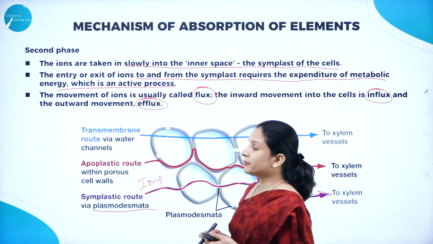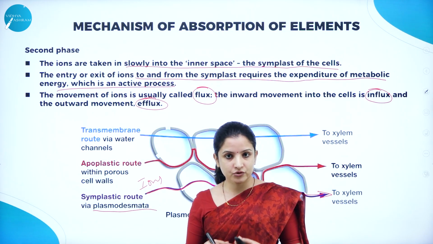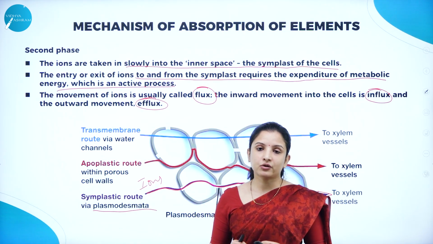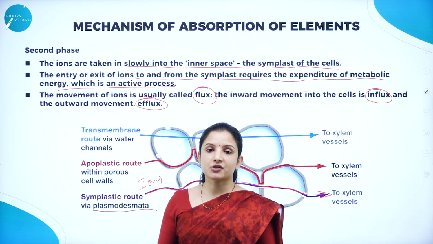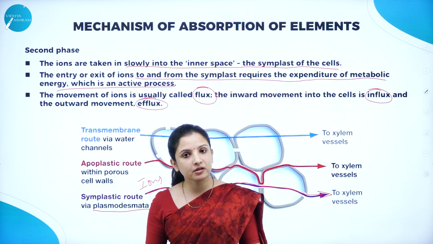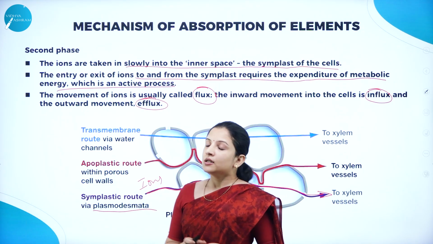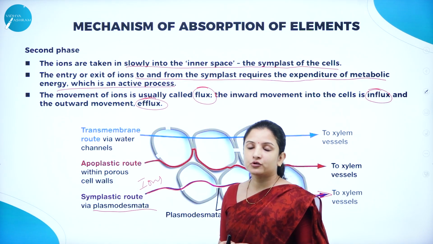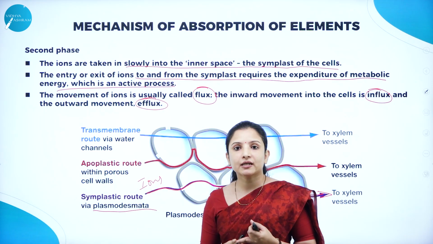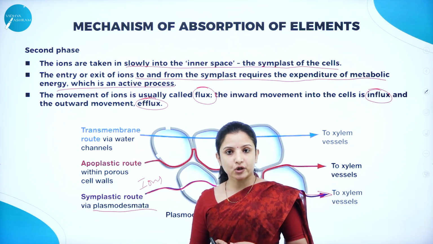So this was about the mechanism of exactly how plant roots absorb the mineral nutrition or the essential elements in the form of ions from the soil. Because we had studied in the previous session, copper is absorbed as cupric ion. So most of the minerals are not directly absorbed. They are absorbed in the form of ions, and that is how the ions are absorbed through the first phase, that is the Apoplast pathway, and the second phase, that is the Symplast pathway. So this was about the absorption process.